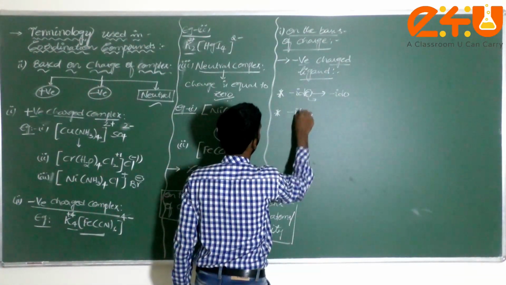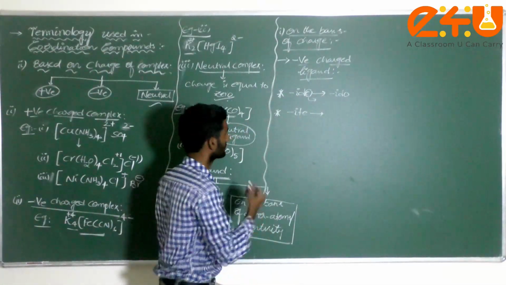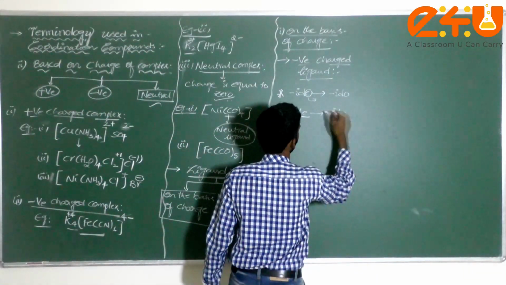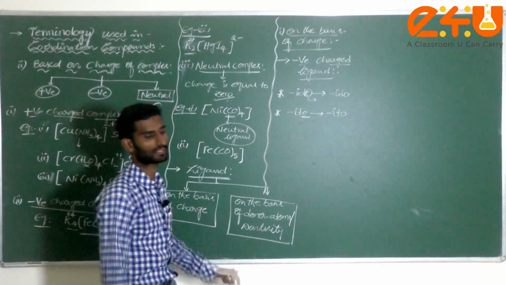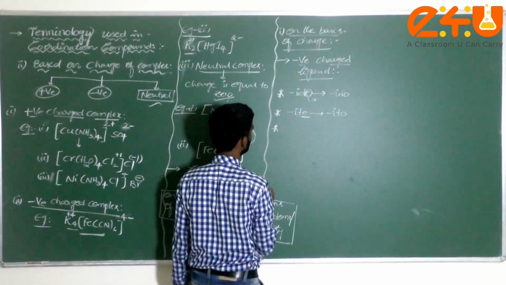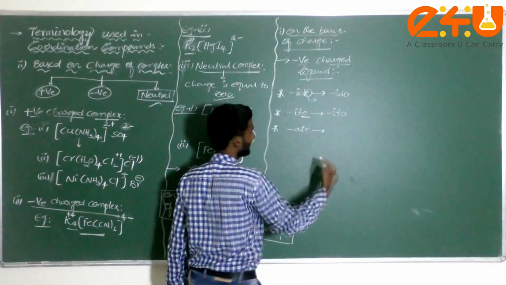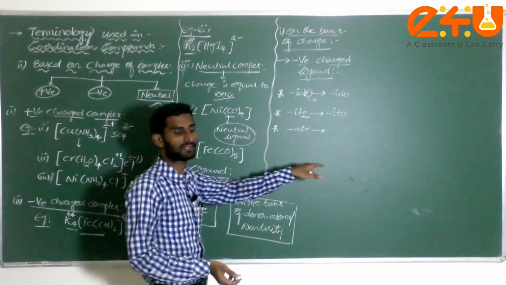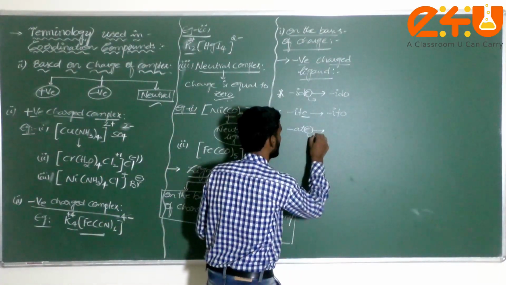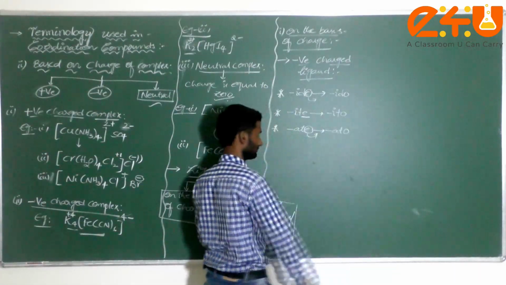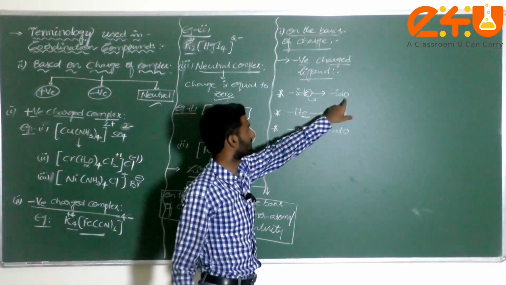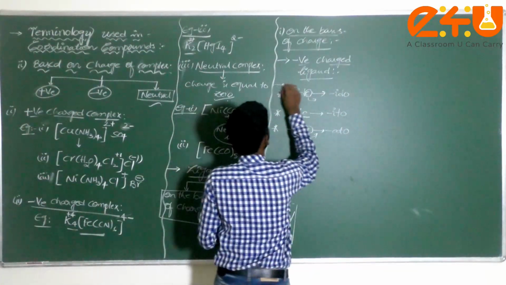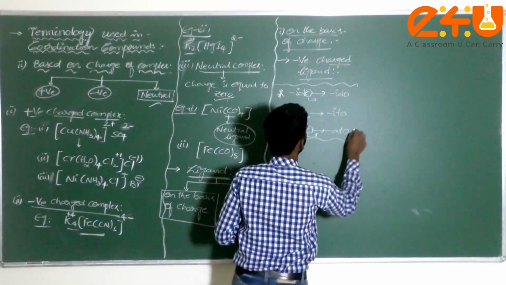Next one, 'ite'. Here also the same thing: the E letter is replaced by O, so I can write here 'ito'. Correct or not? Next one is 'ate', for example sulfate, carbonate, cyanate. The last letter is replaced by O, so it is called 'ato'. That means 'ide' becomes 'ido', 'ite' becomes 'ito', 'ate' becomes 'ato'. This is the very important thing which you study. Am I correct or not?